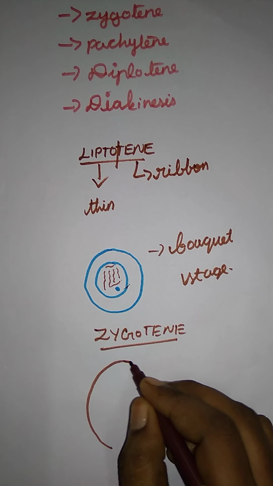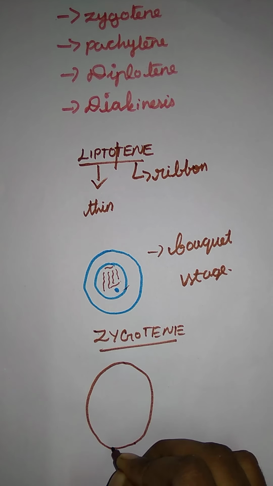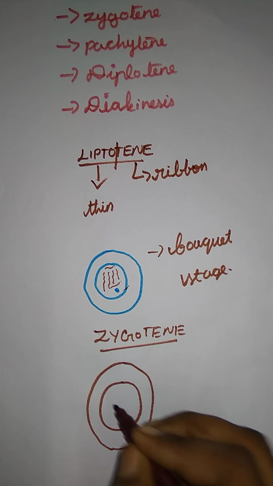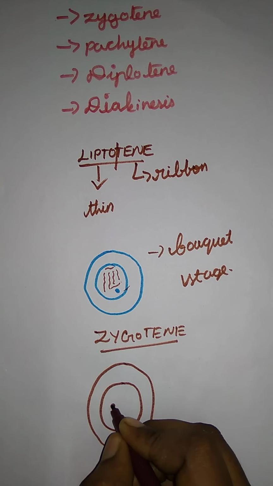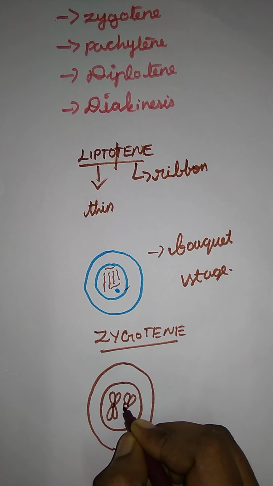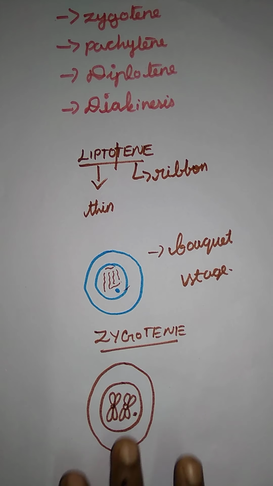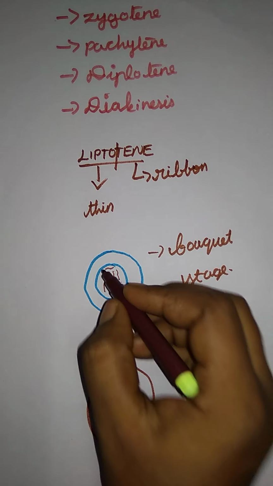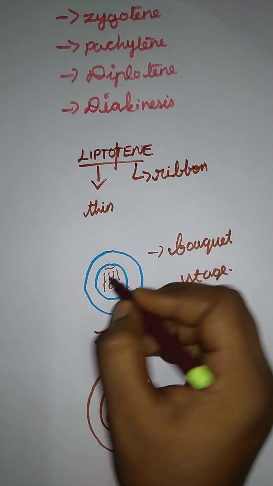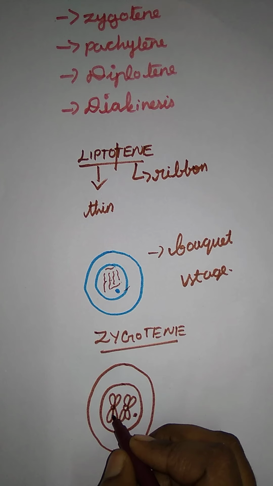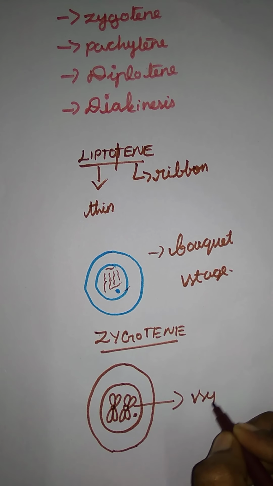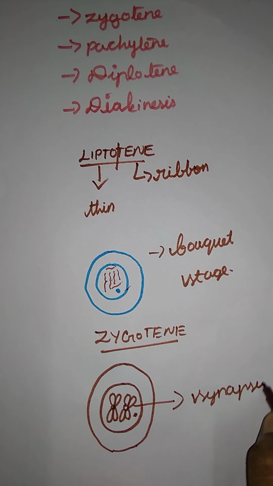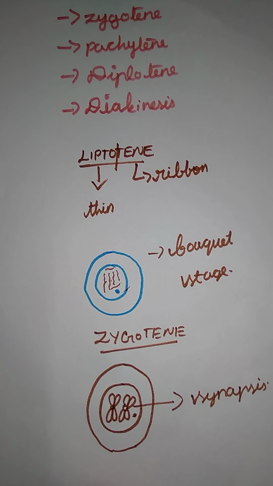Just imagine this is a cell, and here homologous chromosomes approach each other to form a pair. This is one homologous chromosome, this is another homologous chromosome. The two homologous chromosomes pair up, and this is given the name synapsis, a pair of homologous chromosomes.